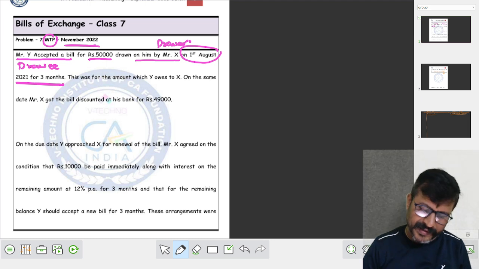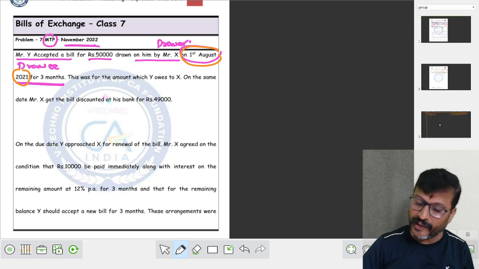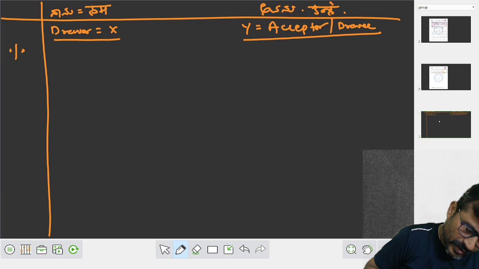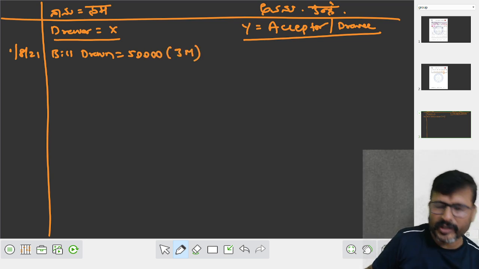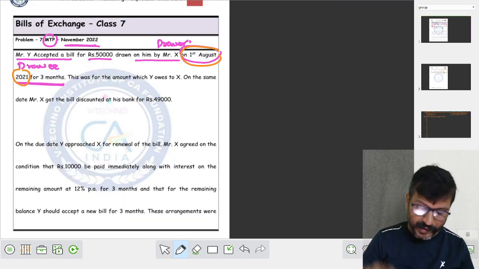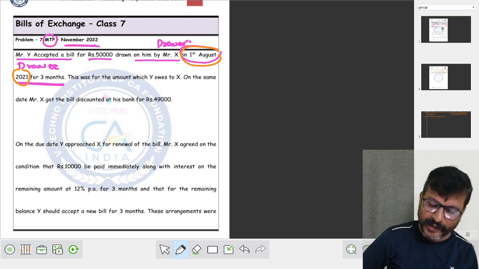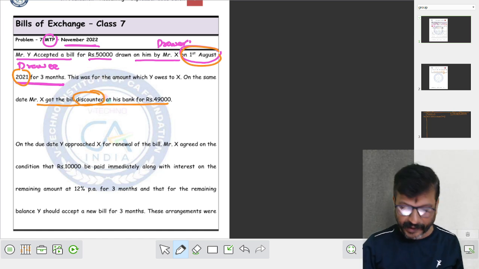Now, when does X draw the bill? On 1st August 2021 for 50,000. Bill drawn for rupees 50,000. The duration of the bill is how many months? 3 months. Fine. This was for the amount which Y owes to X. On the same date, X got the bill discounted with the bank for rupees 49,000.